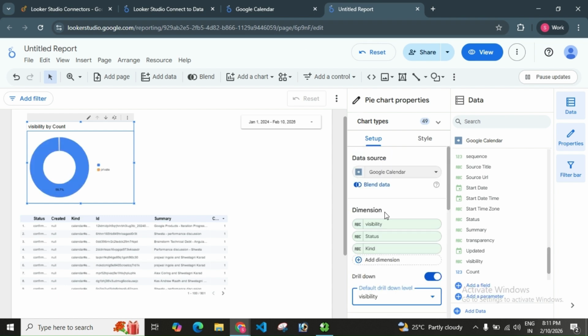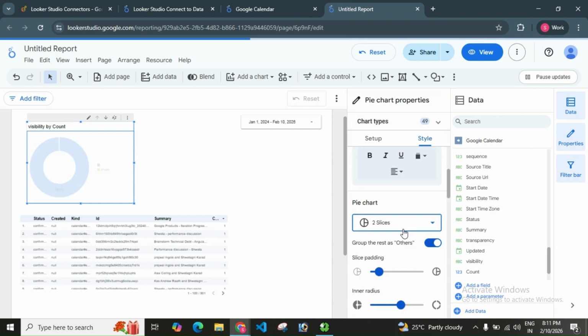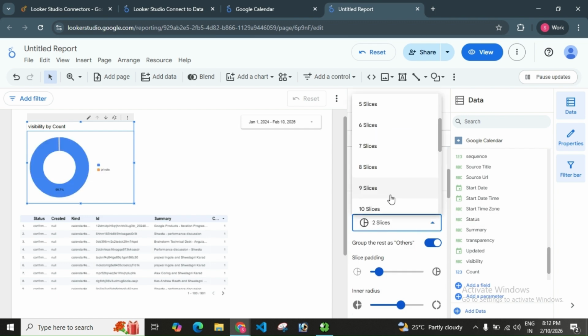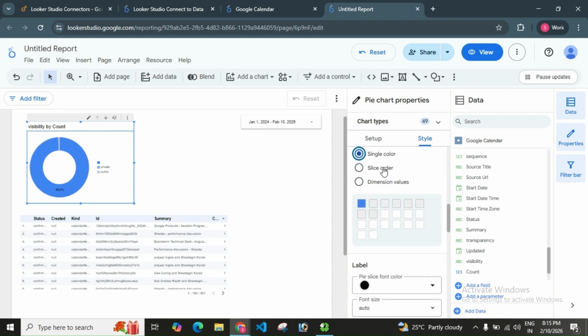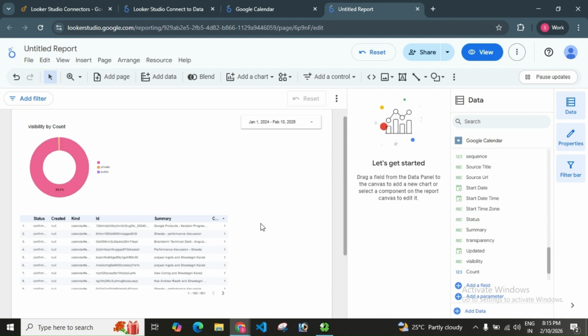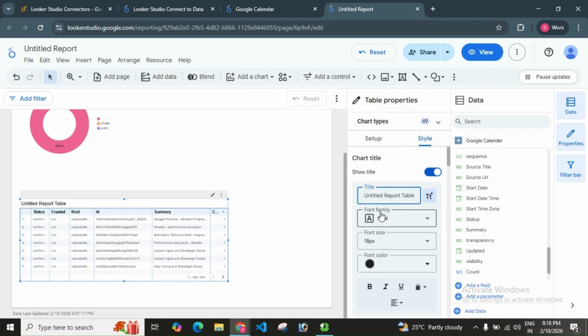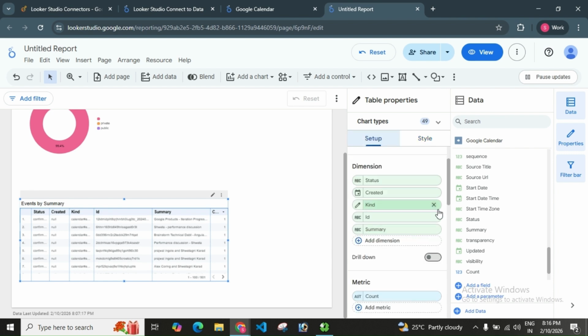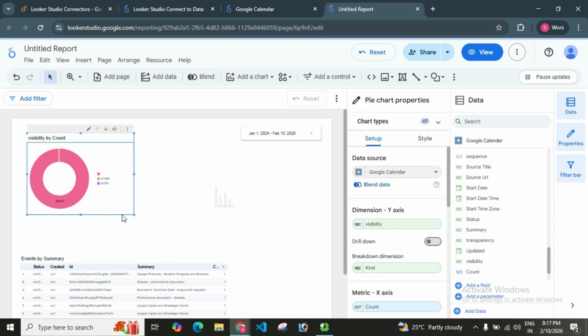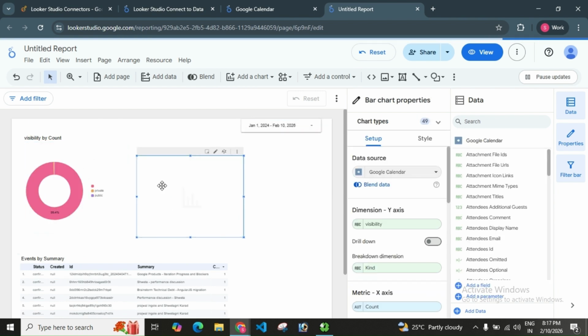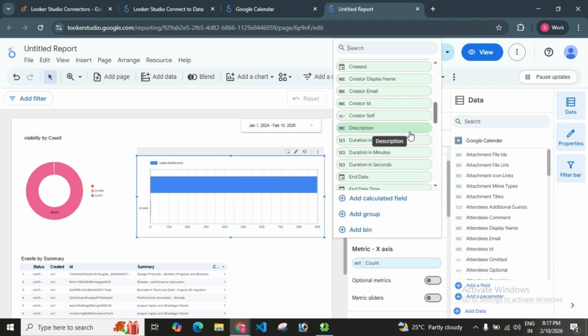You can now customize your report by adding dimensions and metrics to your charts to organize and analyze your data. You can also add a stacked bar chart to visualize and compare data across multiple categories in a single view.